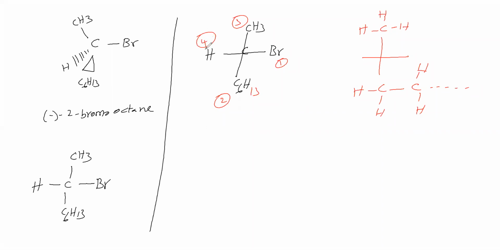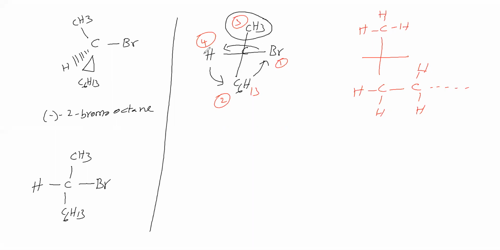Bring the least priority group to this place. Sir, how do we bring the least priority group to this place? For that you fix any one group constant. Let us fix this group constant, and we will rotate the remaining groups like this. Why are we rotating like this? Because we want to bring the least priority group down.